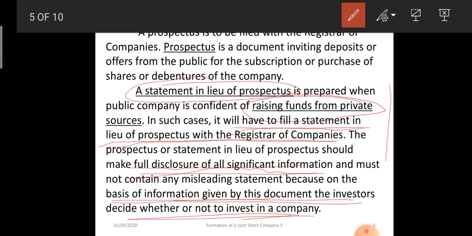This part is important. Prospectus is issued by companies which are inviting the general public to subscribe to their shares or debentures. Statement in lieu of prospectus is issued by companies which are raising funds from private sources.